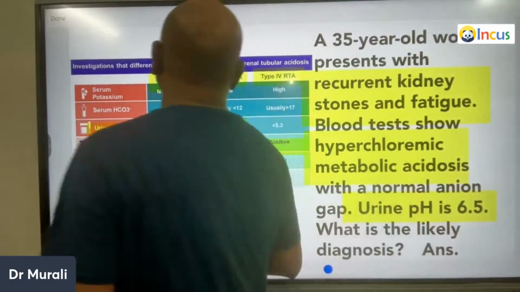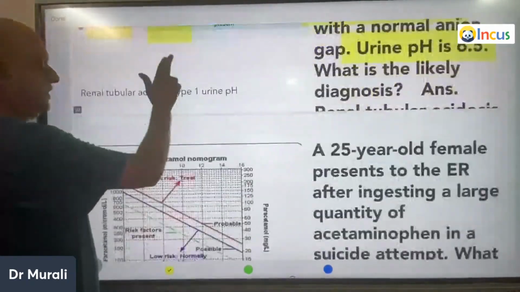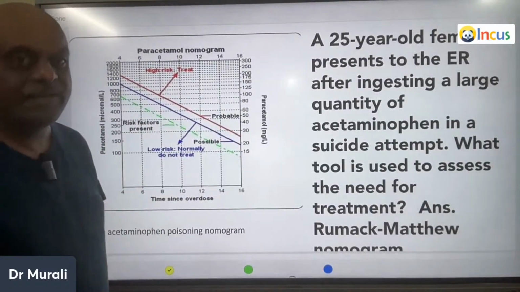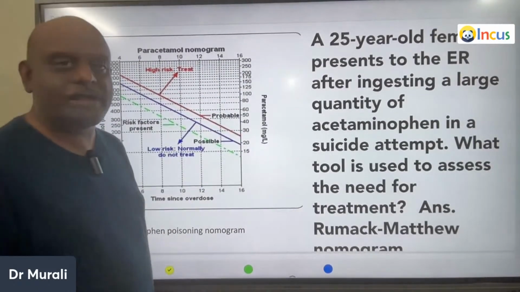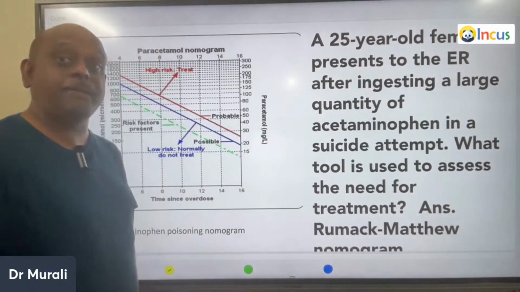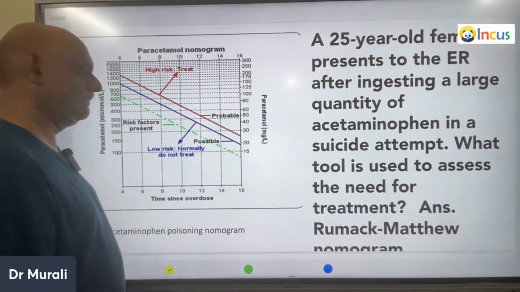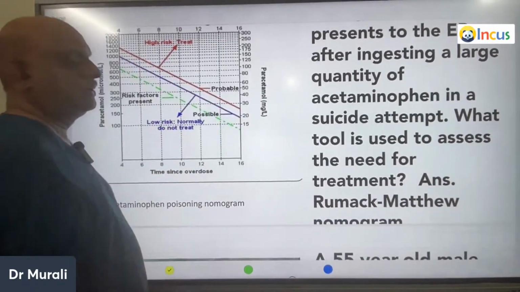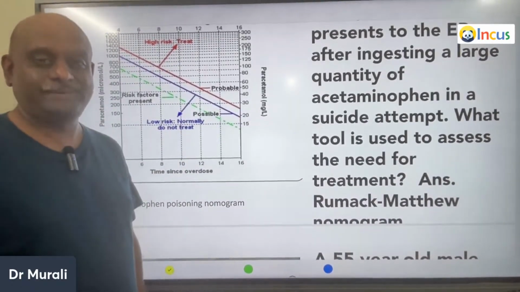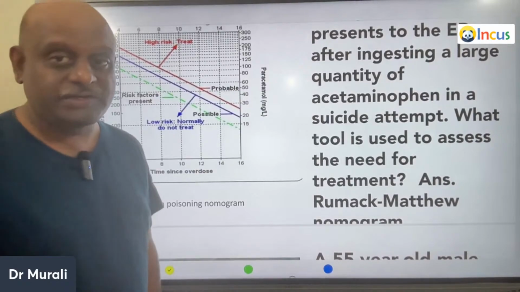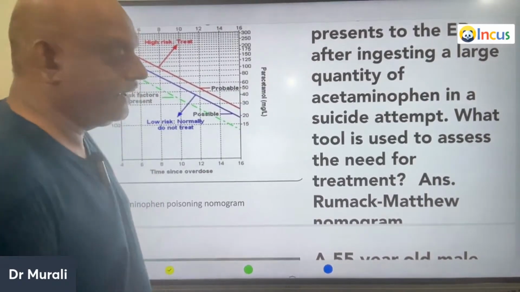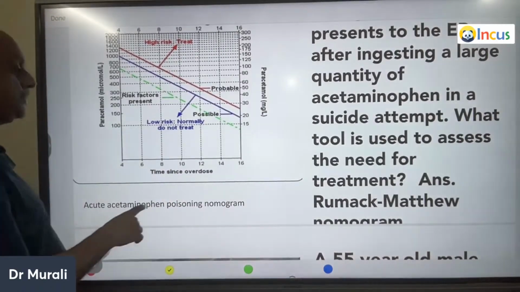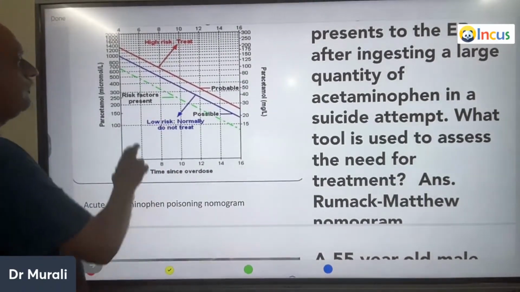So doctor, that is the story of renal tubular acidosis. Now a 25-year-old female comes to the ER after taking a large quantity of acetaminophen. What is acetaminophen? Paracetamol, as a suicide attempt. So what is the tool that will control your treatment? You should know there's a Rumack-Matthews nomogram, which will let you know